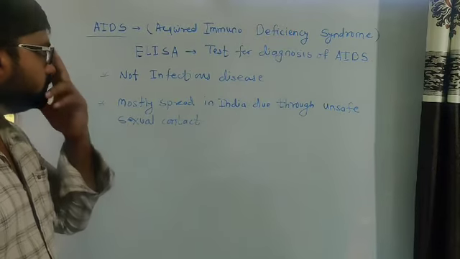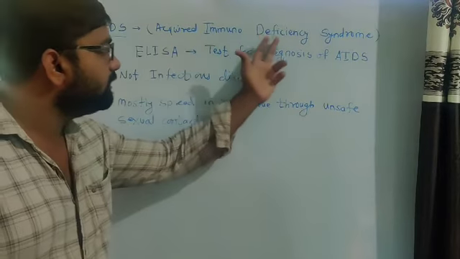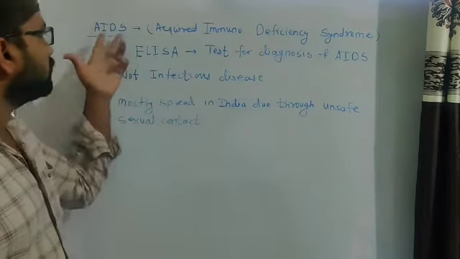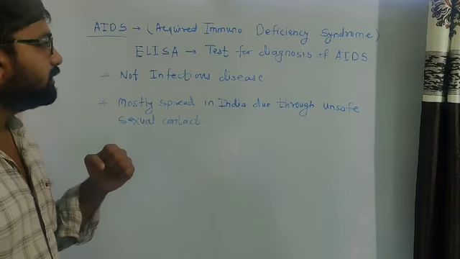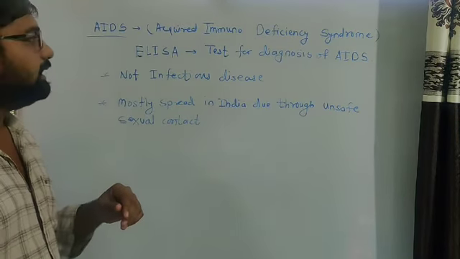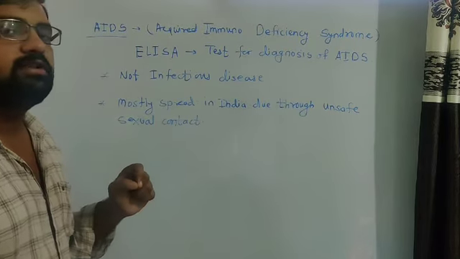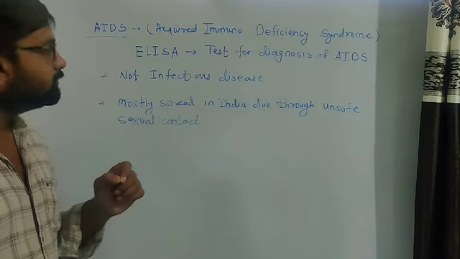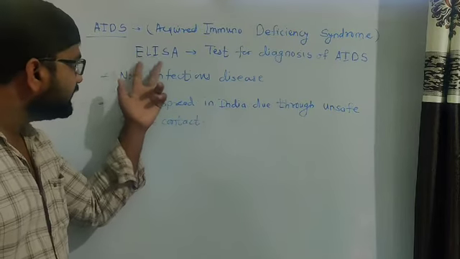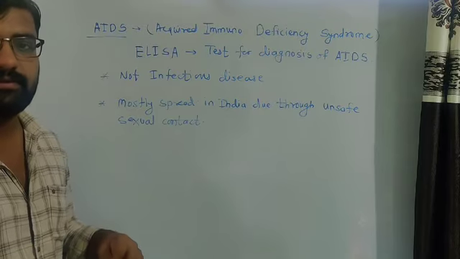So look at AIDS, acquired immunodeficiency syndrome, that is the long form of the word AIDS. ELISA is a test for diagnosis of AIDS. ELISA is a test which is used for the diagnosis of HIV AIDS.